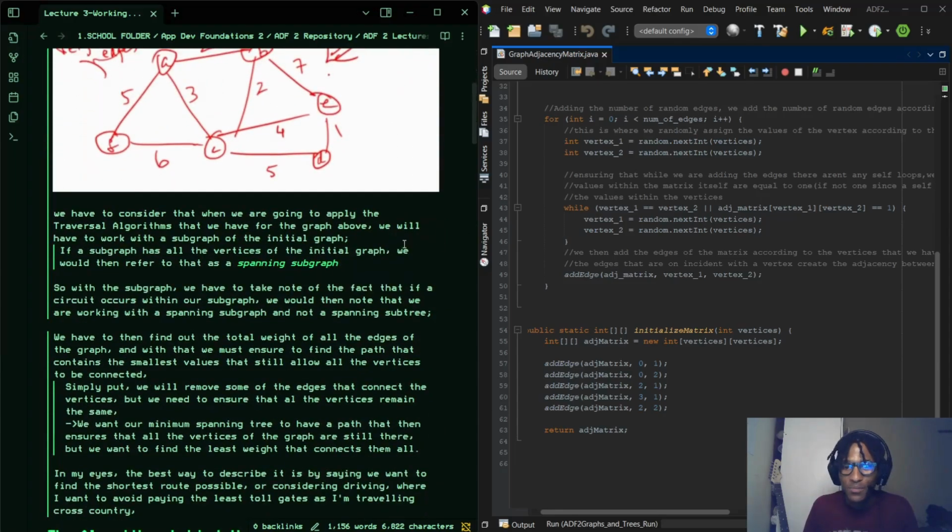So we have to consider that we are going to apply the traversal algorithms that we have for the graph above, and we will work with the subgraph of the initial graph.